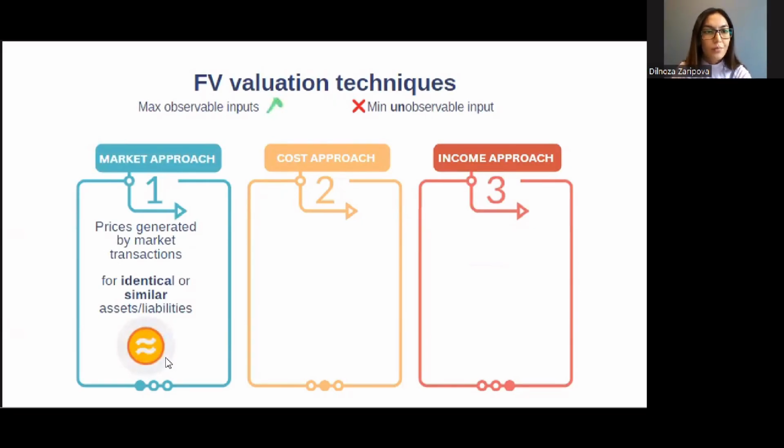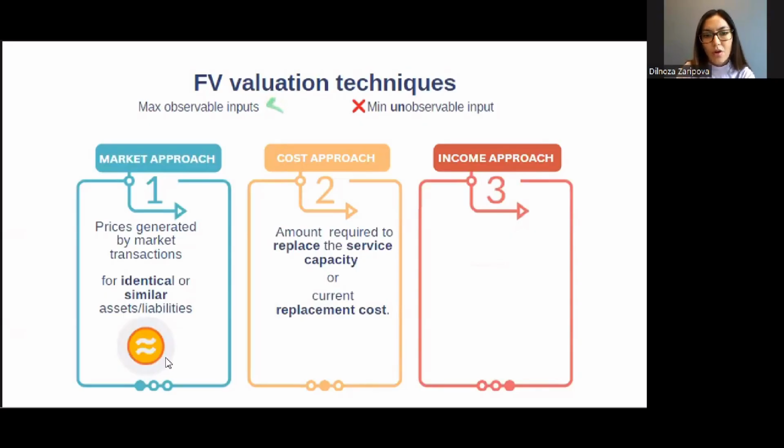But if you don't have an active market or principal market available for identical and similar assets and liabilities, then you use the cost approach. The cost approach gives you the amount required to replace the service capacity, or current replacement cost. It means that if you want to buy the same asset, then you have to incur some expenses, right?